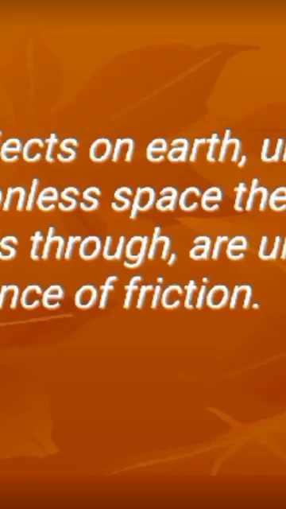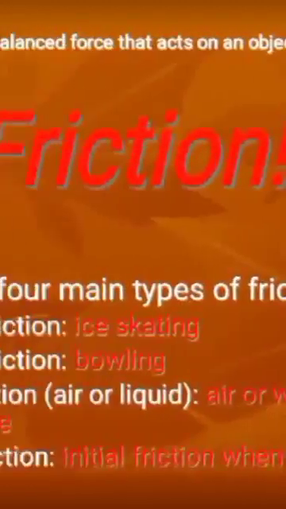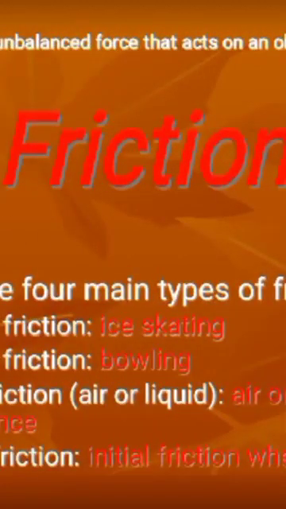Objects on Earth, unlike the frictionless space the moon travels through, are under the influence of friction. And what is friction? There are four main types of friction: sliding friction, example ice skating; rolling friction, example bowling; fluid friction, example air or water resistance; and static friction, the initial friction when moving an object.